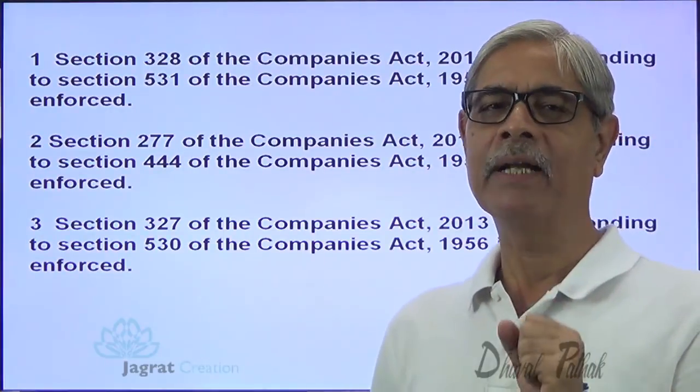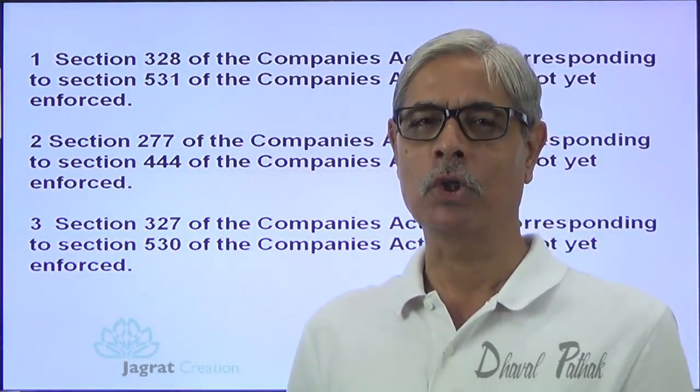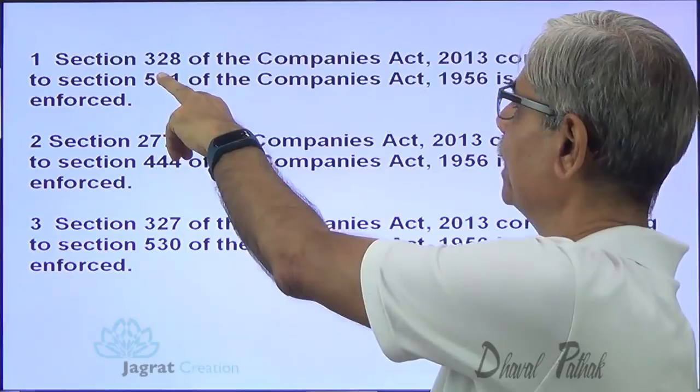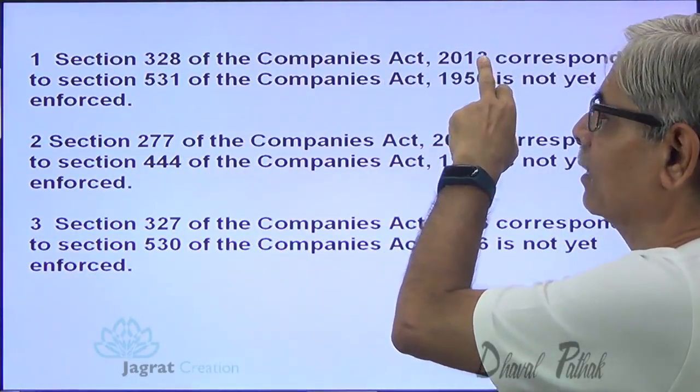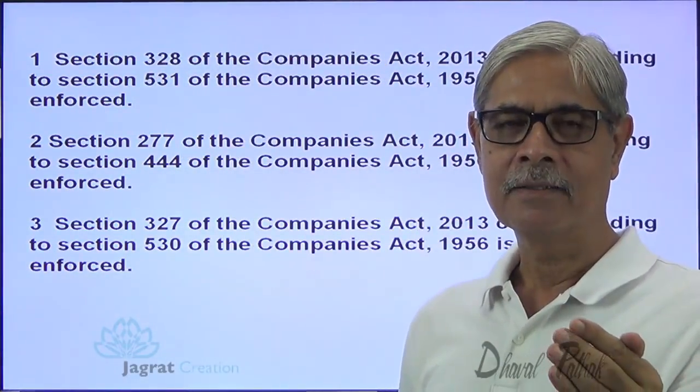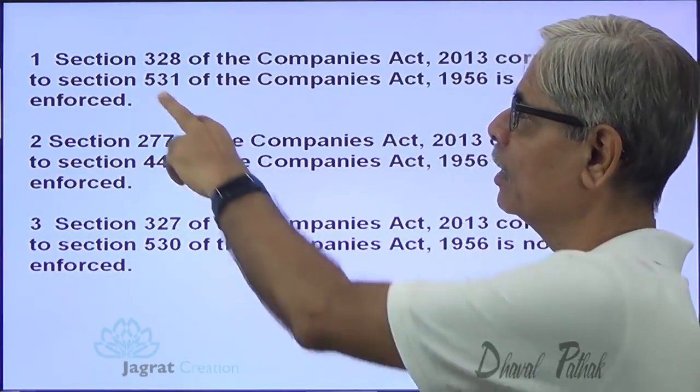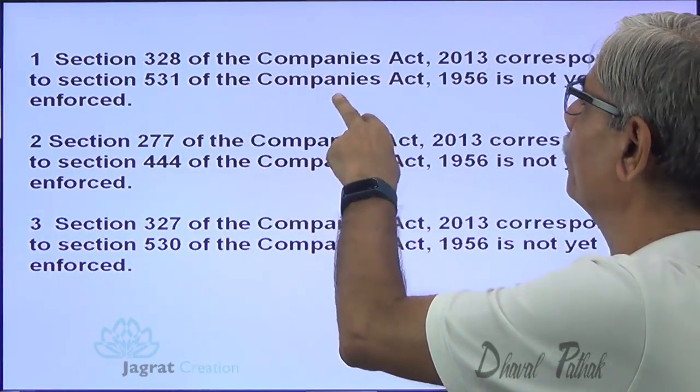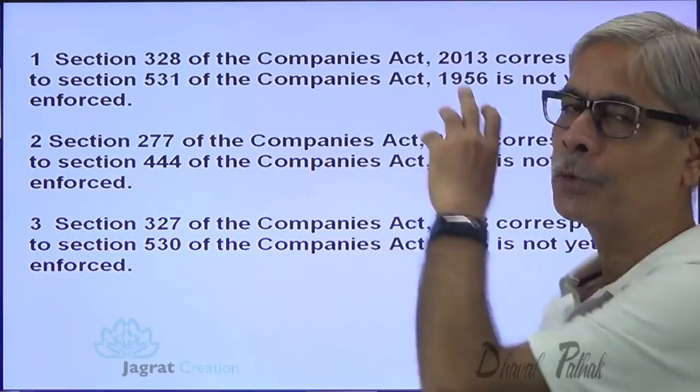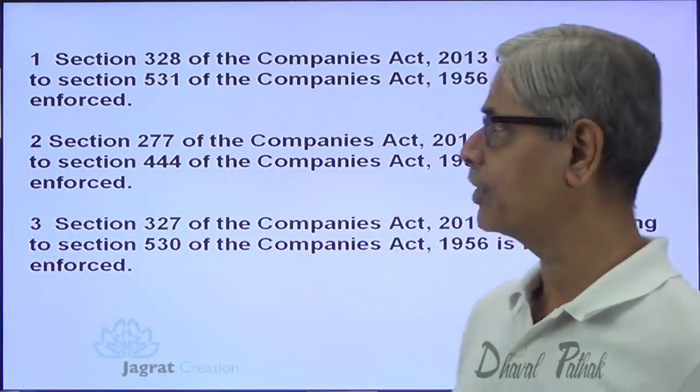To make that point clear, I just bring to your notice that Section 328 of the Companies Act 2013 corresponds to, means is the same as, Section 531 of the Companies Act 1956, which is relevant for accounting for liquidation.